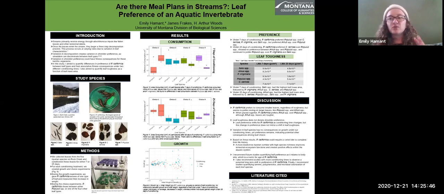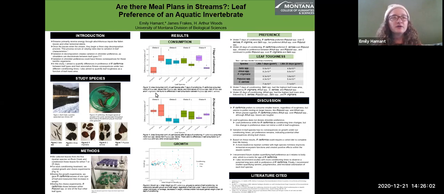However, this does not match where they were located. They generally tended to stay on larger leaves, but they ate the smaller leaves first. And over here on the 7 days of conditioning, they ate more of the populace, but they had eaten all of the willows before they ate the cottonwoods.